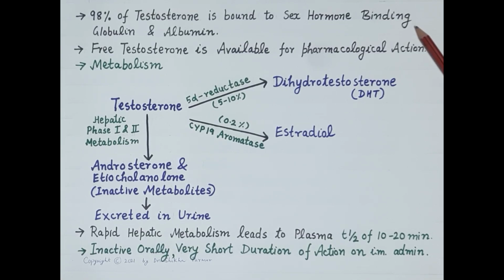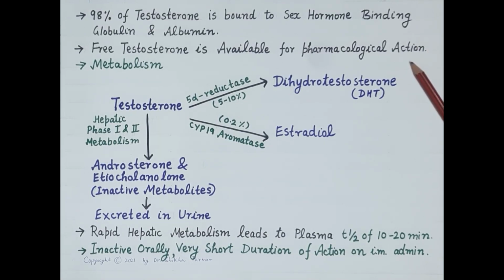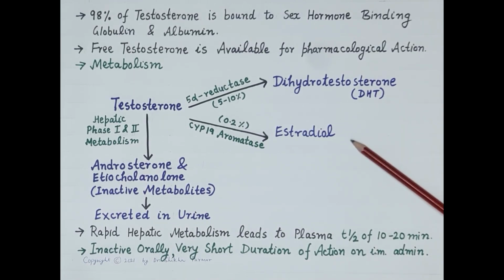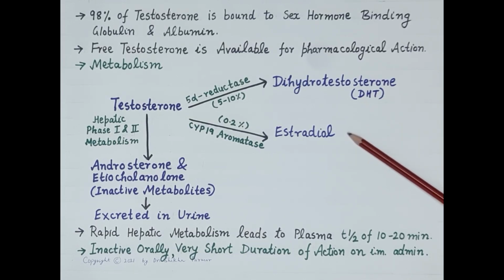This bound testosterone remains unavailable for action. Free testosterone produces pharmacological action. Talking about the metabolism, testosterone metabolizes to two bioactive metabolites, namely dihydrotestosterone and estradiol, and therefore testosterone along with dihydrotestosterone and estradiol produce androgenic action.